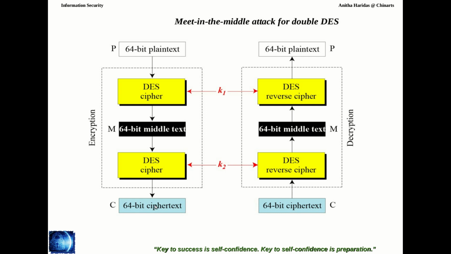Then you will get the ciphertext. This is the process, right? Whereas in the case of the meet in the middle attack, this is the intermediate value. If the attacker has got this particular intermediate value, then he will try to find out this particular key. He can easily find it because it has only one key, 56 bits. So 2 power 56 possible keys will be there for K1. By using this, I can get this particular value.